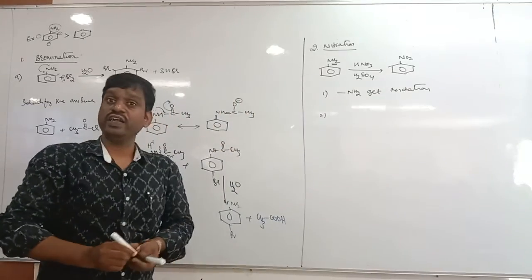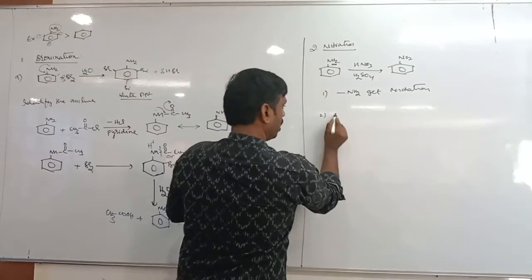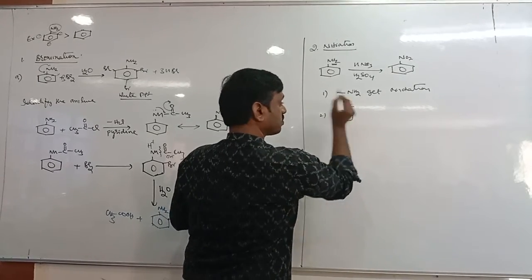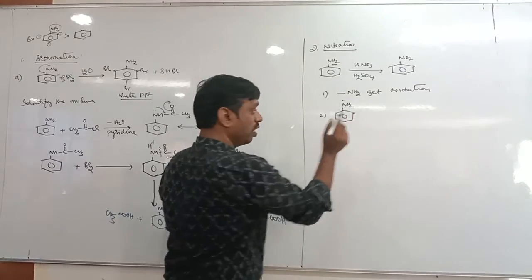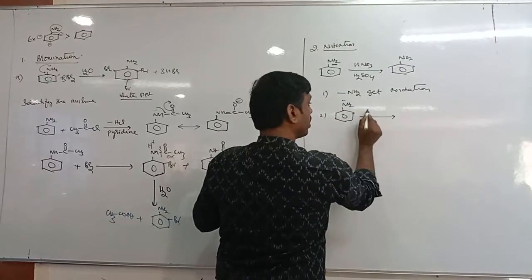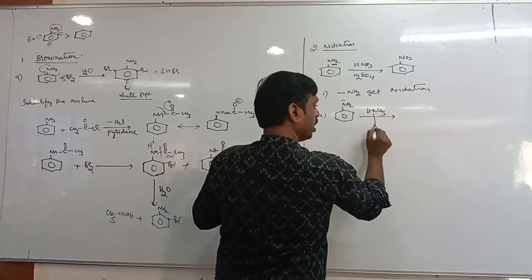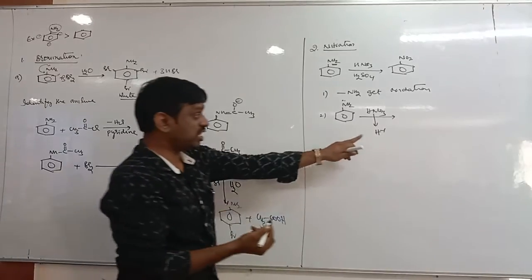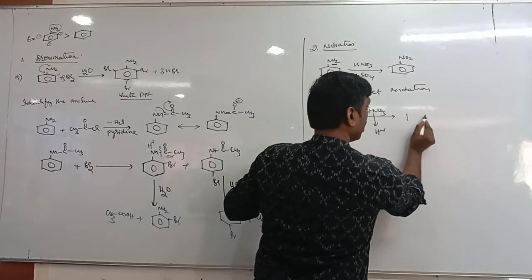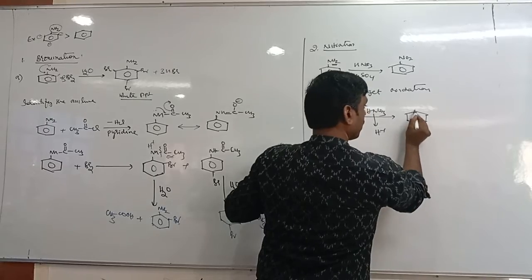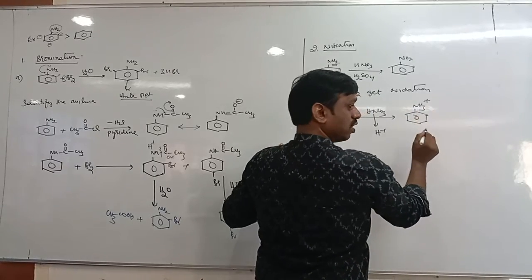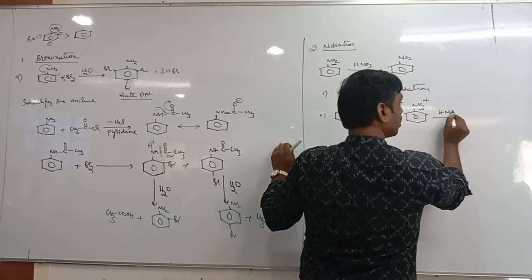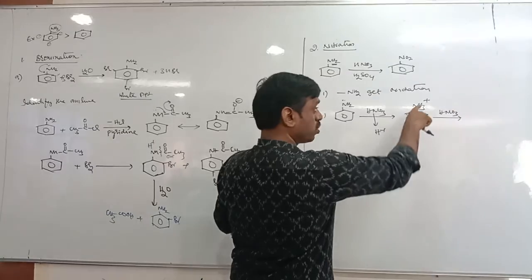The second reason is that direct nitration is not possible because it is aniline. In aniline there is an NH2 group. Is it acidic or basic? Basic, it has a lone pair. When it is treated with concentrated nitric acid and sulfuric acid, these produce H plus ion. We know acid produces H plus. This H plus ion reacts with the amine. You will get what? Anilinium ion, NH3 plus. Now this anilinium ion, if it reacts again with HNO3, is meta directing because of the positive charge.